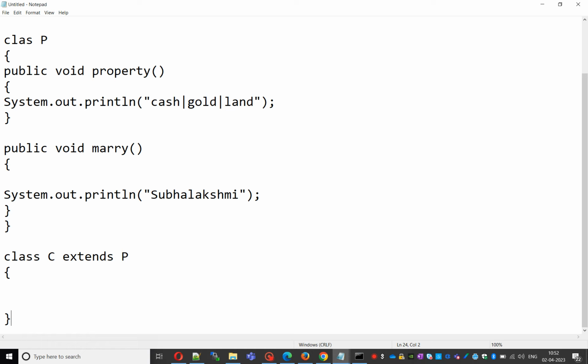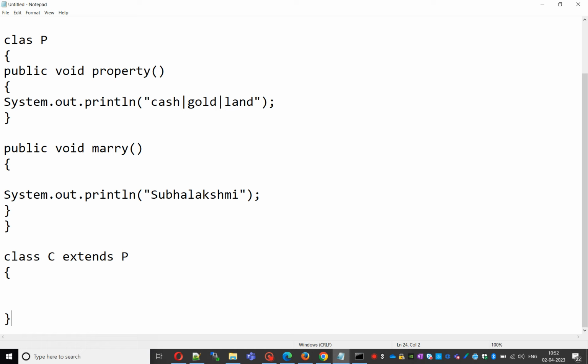If the child is satisfied with the property, then it is by default available. Another method is there, marry. The child is not satisfied with the arranged marriage. He wants to marry some other girl. That's why he can override that method.